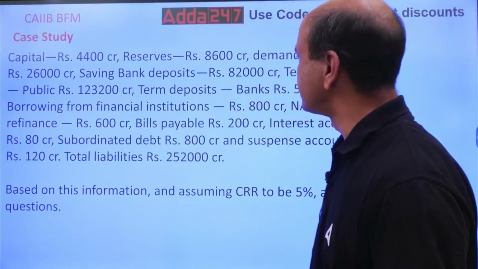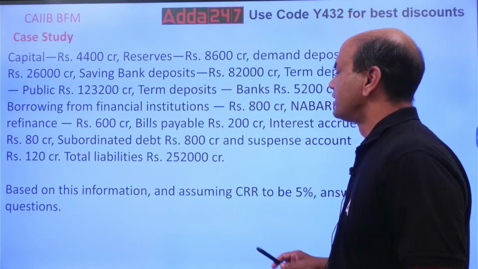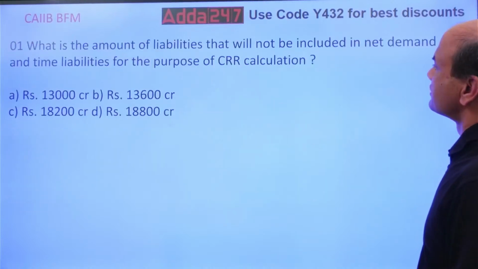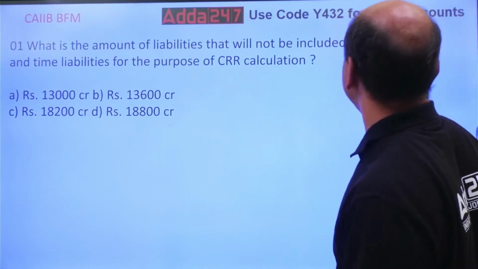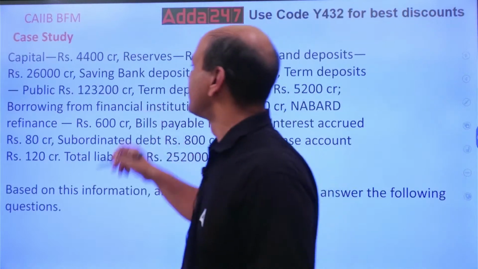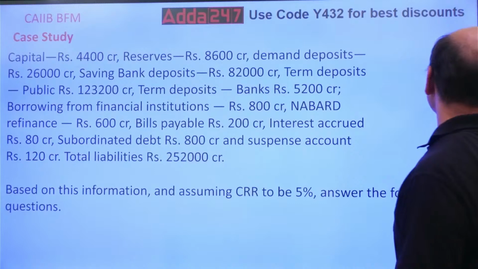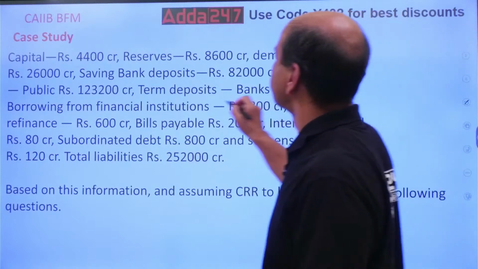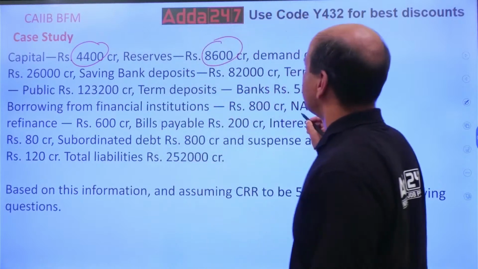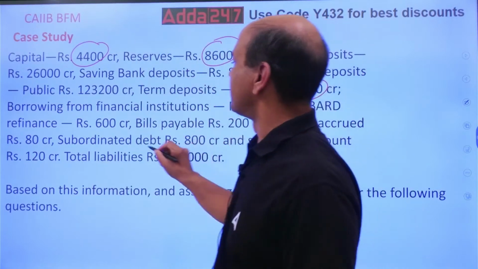Now look at this. The point over here which we have to look at: what is the amount of liabilities finally? This total: 4400 plus 8600 plus banks plus this NABARD.